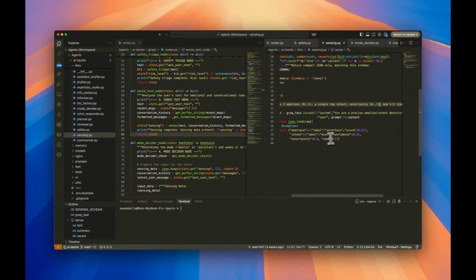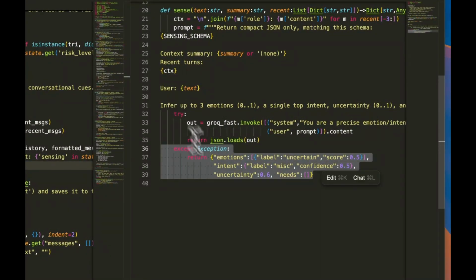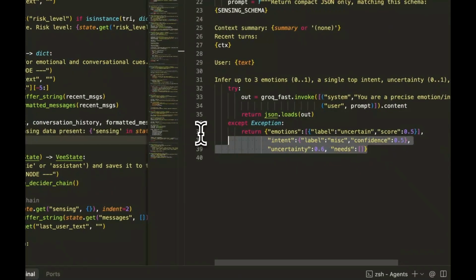And as you can see, this is just an exception. I don't want to go too much deeper into it. It's a default value that we are returning.